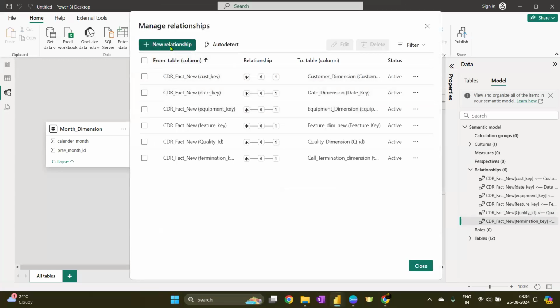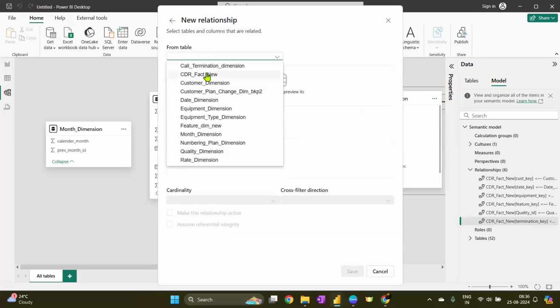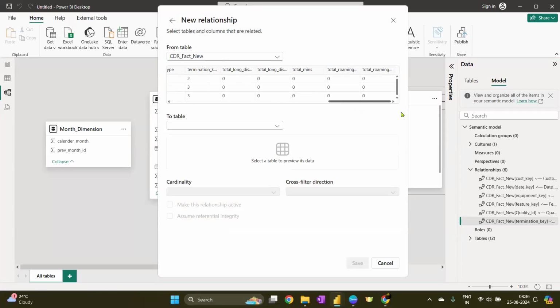Almost 6. Let's again cross-check if you have anything else after the termination key. So no, there is nothing. So at least all the things that I could understand from just looking at the column names, those are connected from the main fact table.